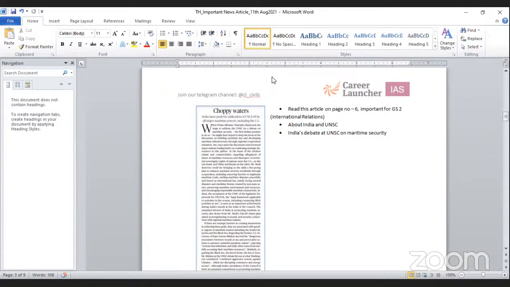And what our Prime Minister talked about: he emphasized maritime security. In this maritime security, the major leaders or members of the United Nations Security Council, including the USA, need to come together, come forward and work towards maritime security. What is the meaning of maritime security? Why is there a need for maritime security? You need to have a broader idea of the economic and environmental issues related to maritime security.